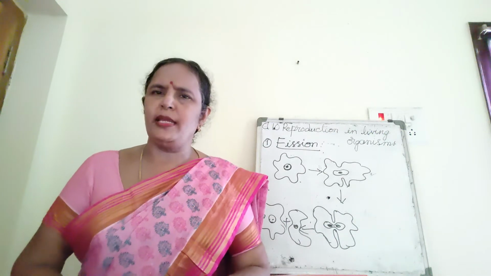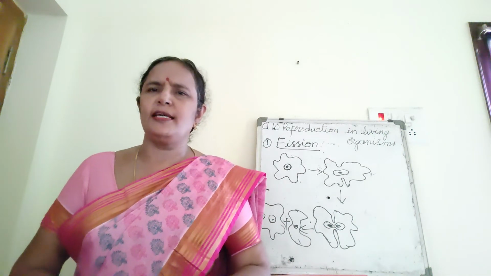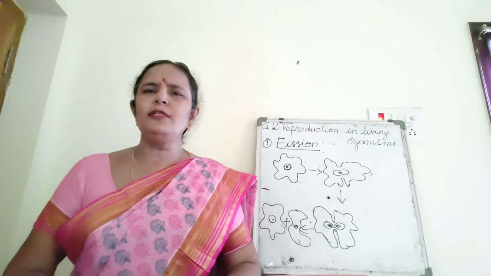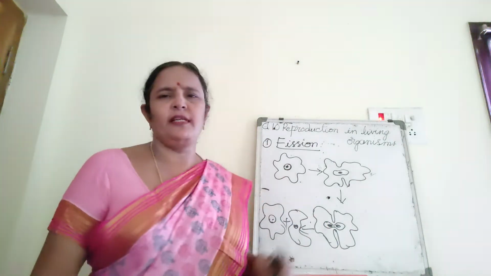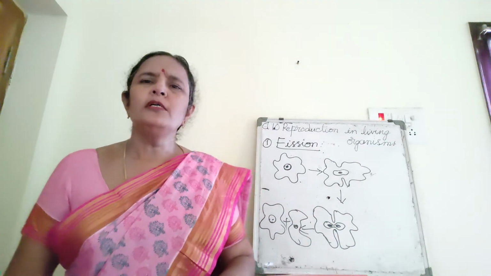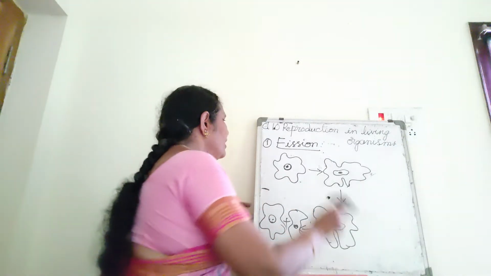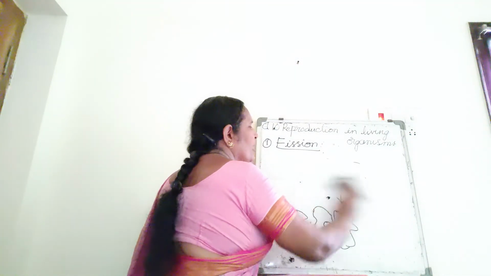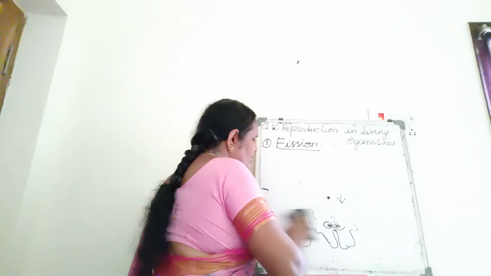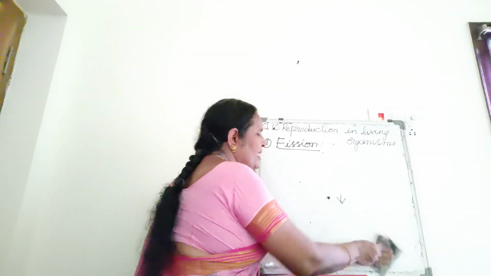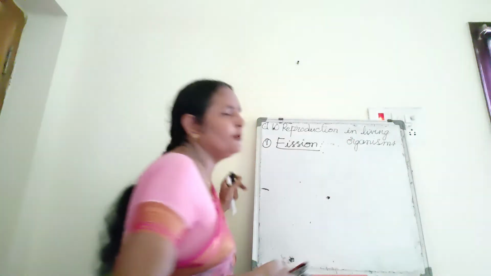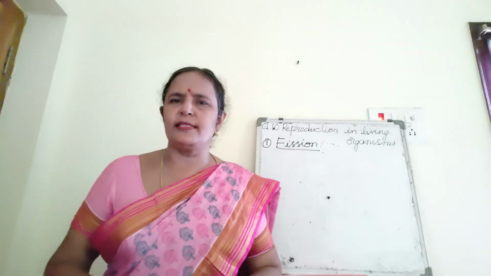For example, Leishmania, it causes Kala-Azar disease. This Leishmania also undergoes fission. Understood? So, fission in amoeba. This is one type of asexual reproduction in protozoans. In Plasmodium, the malarial parasite, multiple fission occurs.